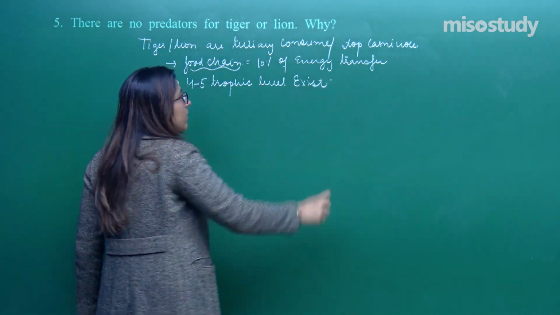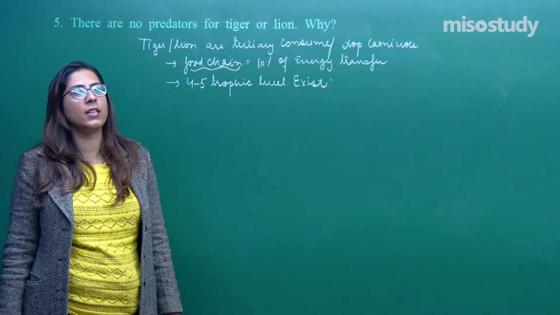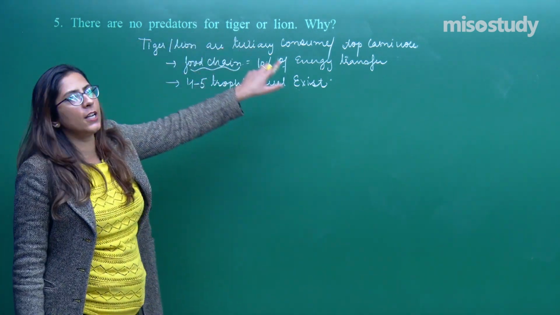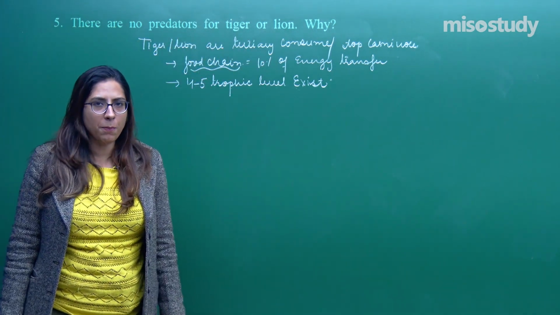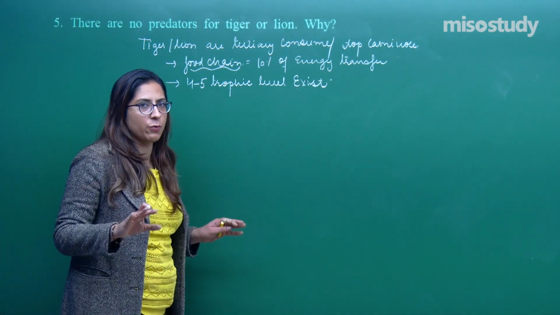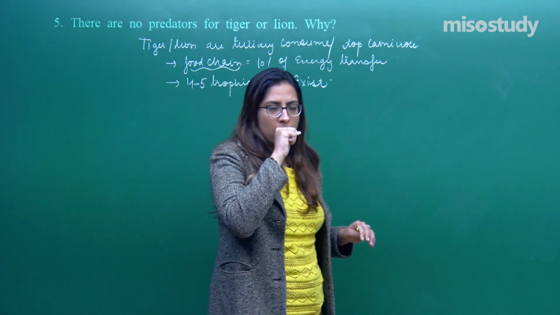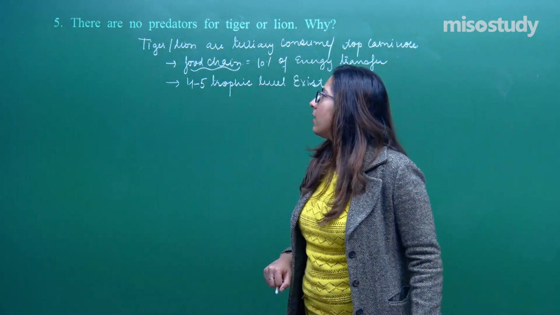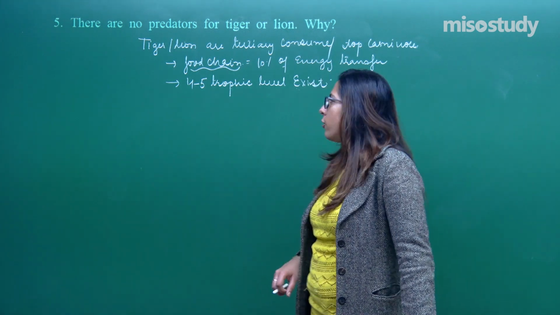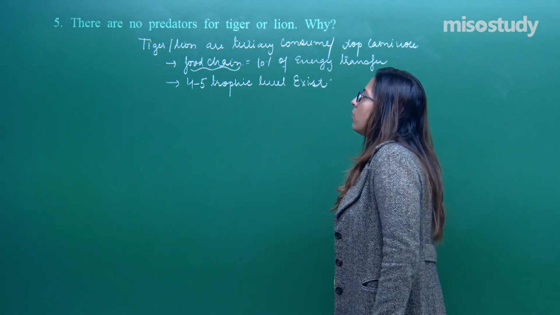Beyond that, not enough energy is present to sustain one more trophic level. That is why we don't have any predator for our top consumers, the tiger and the lion. Beyond this, no sustenance will be there, right? So, that is the reason the tiger and the lion do not have any predator. Is it fine?